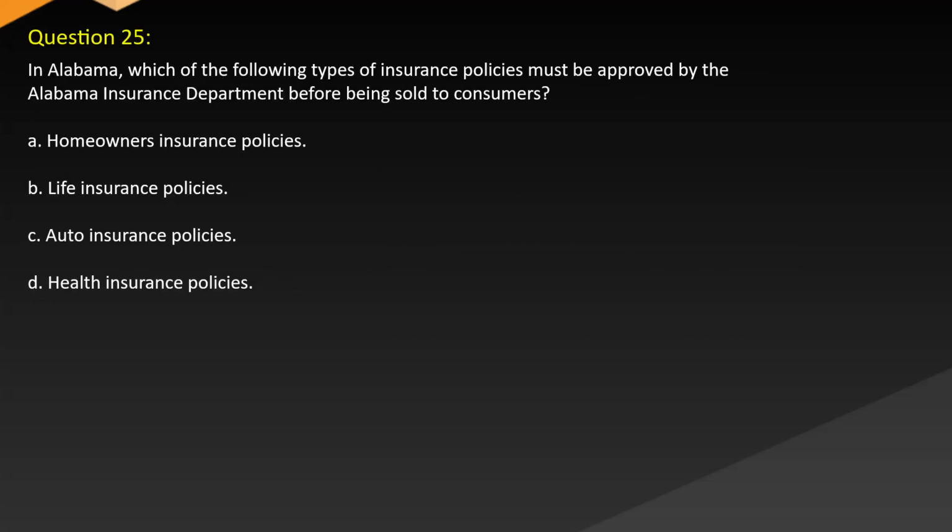Question 25. In Alabama, which of the following types of insurance policies must be approved by the Alabama Insurance Department before being sold to consumers? A. Homeowners insurance policies. B. Life insurance policies. C. Auto insurance policies. D. Health insurance policies.